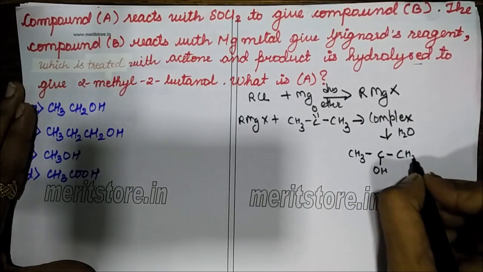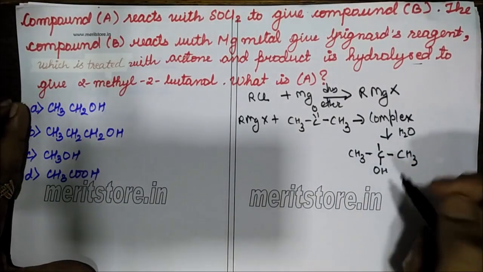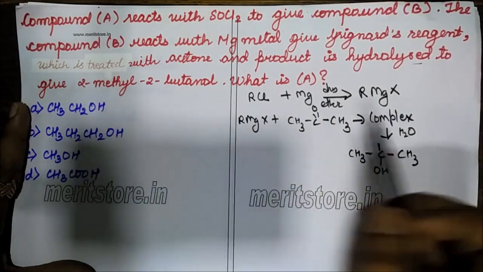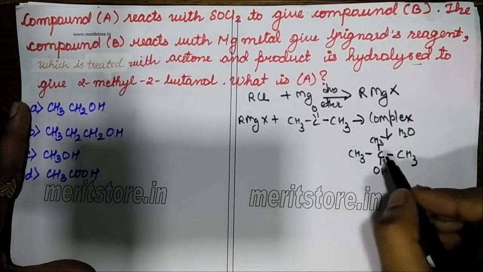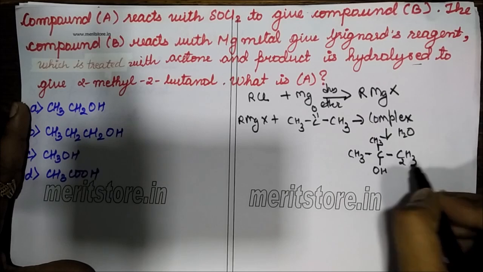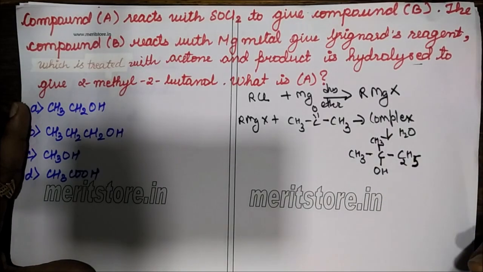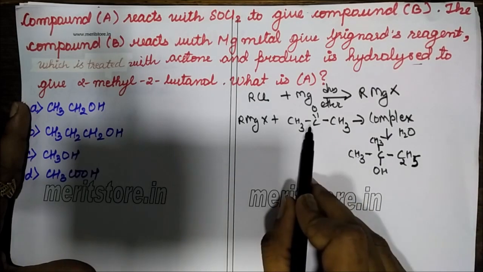This CH3 would be here and my product is 2-methyl. See, what does it say? So this is 1, this is 2. On 2 there is a methyl group and it is butanol. So this is C2H5.